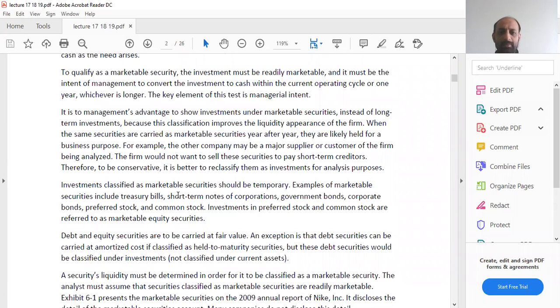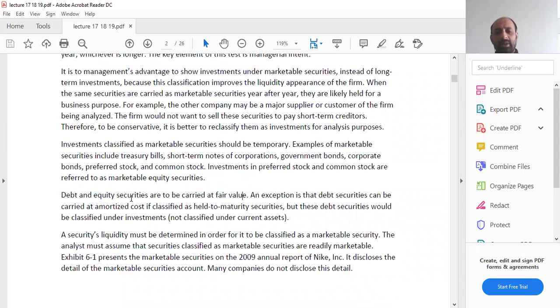Investments classified as marketable securities should be temporary. Examples of marketable securities include treasury bills, short term notes of corporations, government bonds, corporate bonds, etc. Debt and equity securities are to be carried at fair value, as we had done in the previous chapter. An exception is that the debt securities can be carried at amortized cost if classified as held to maturity security. But then again, we're talking about the long-term asset. And since it is a long-term asset, it cannot be used to pay your immediate debt.